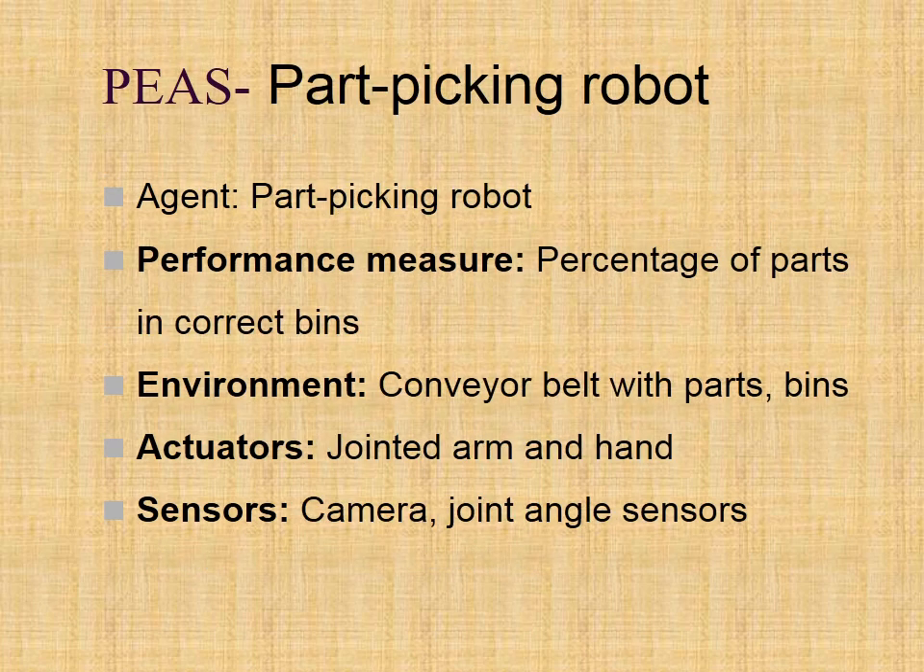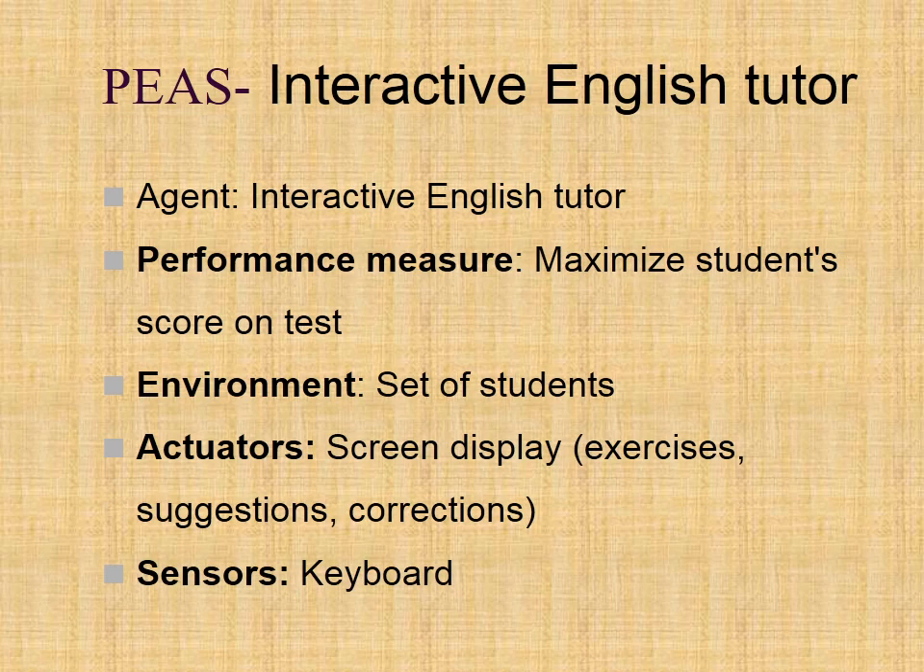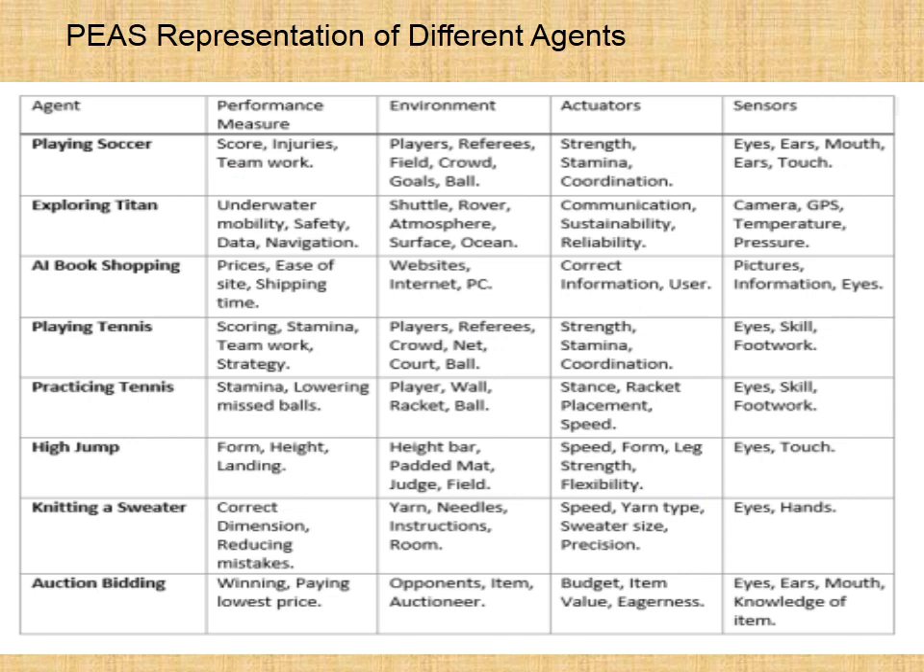For a part-picking robot, give the PEAS description of the task environment and characterize it in terms of the properties listed here. For an interactive English tutor, give the PEAS description of the task environment and characterize it in terms of the properties listed here. For each of the following activities, give the PEAS description of the task environment and characterize it in terms of the properties listed in the table.